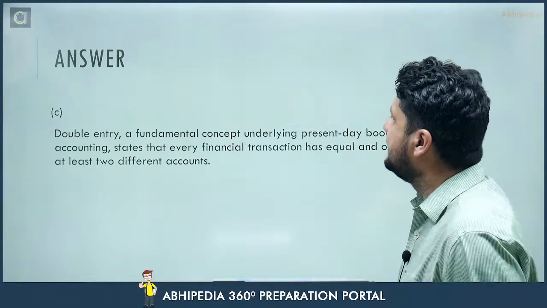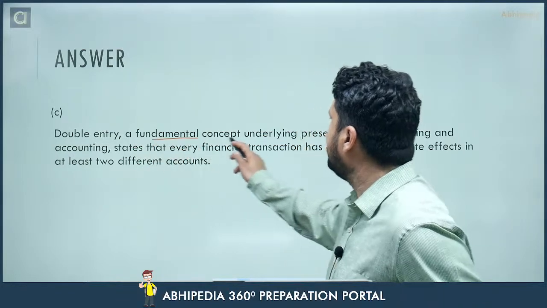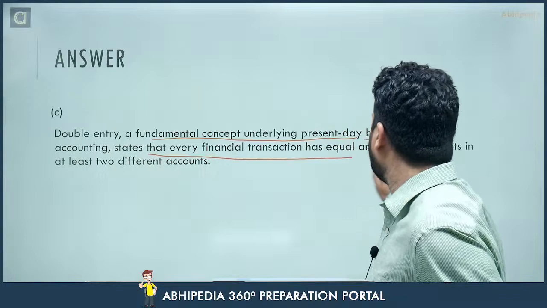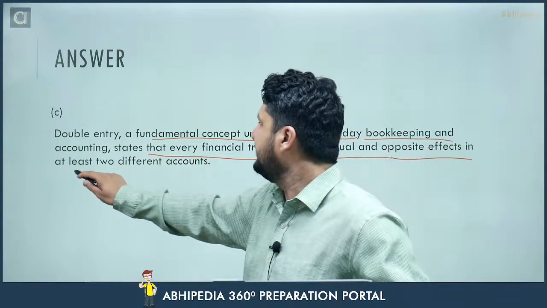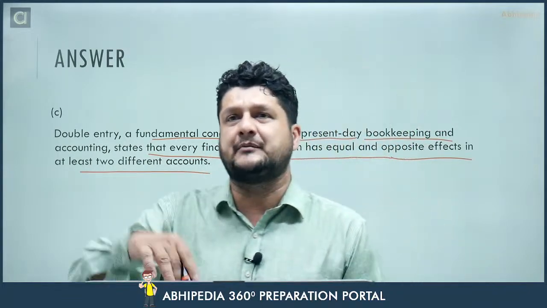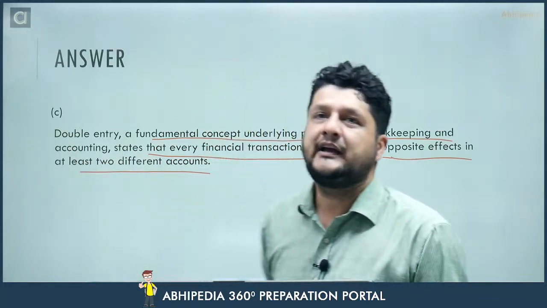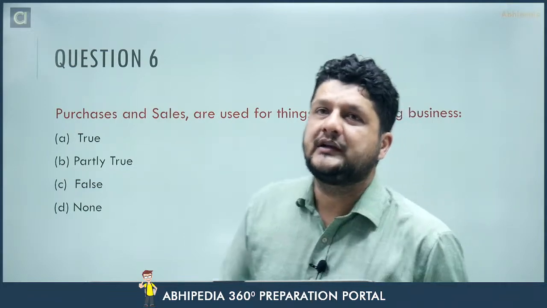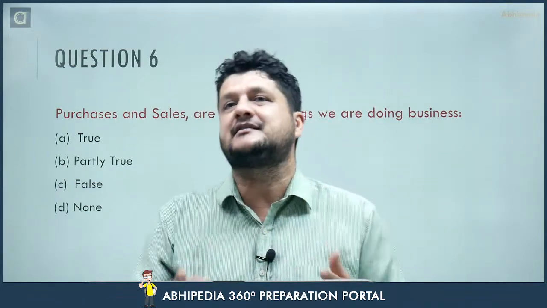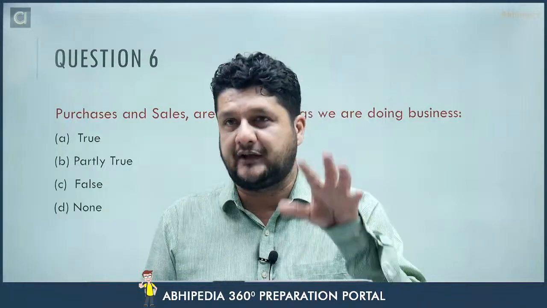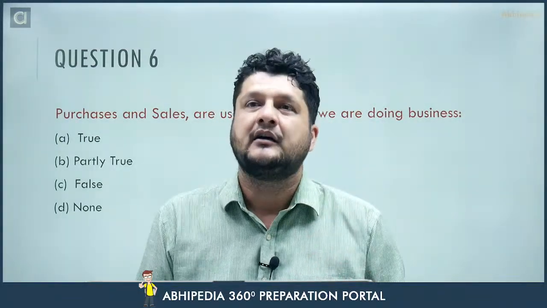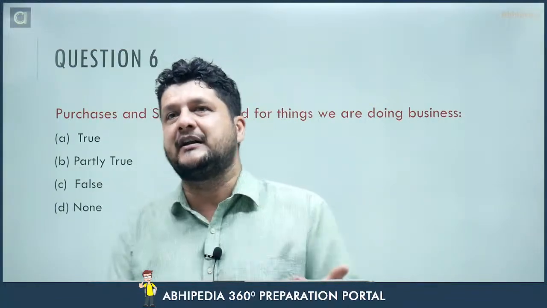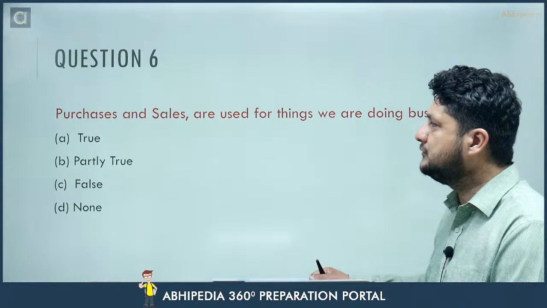Double entry is fundamental to present day bookkeeping and states that every financial transaction has equal and opposite effects in at least two different accounts, but it doesn't mean books. Posting is done in the ledger in various books, but when you enter it the first time, you enter in one book, the journal, and that too on both sides, debit and credit. I hope this is clear to you.